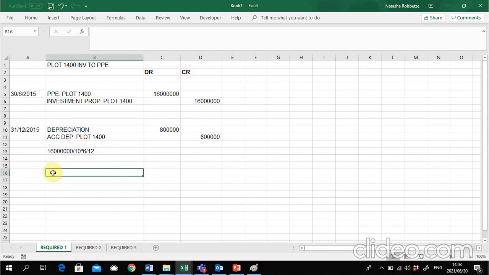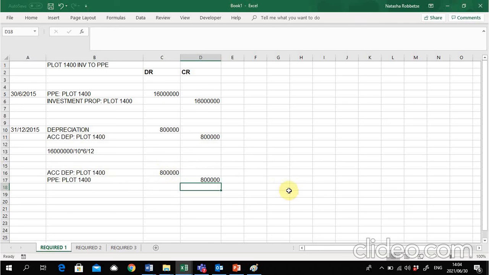So in order to do this, we're going to take out the accumulated depreciation out of this account that we've just measured, right? So I'm going to say the accumulated depreciation needs to be taken out with a debit entry because previously we have credited it. And that was 800,000. And that needs to be paid off against PPE plot 1,400.